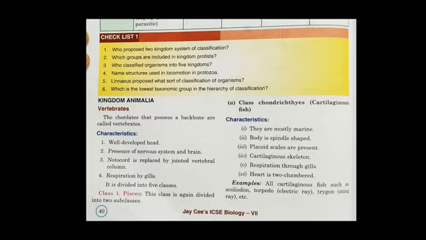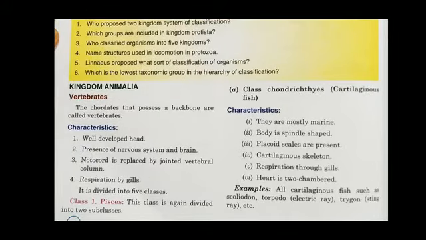The next kingdom, which is a very big kingdom, is known as Kingdom Animalia. In Kingdom Animalia, there are different types of animals present, and they are divided into different classes. The first is vertebrates. Vertebrate means those which have a backbone. Even human beings come in Kingdom Animalia because we have a backbone.